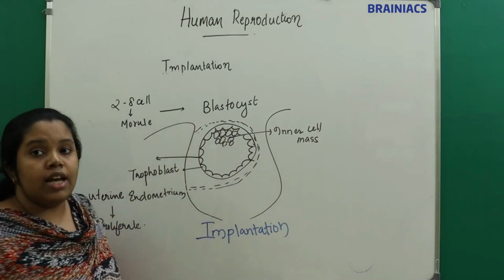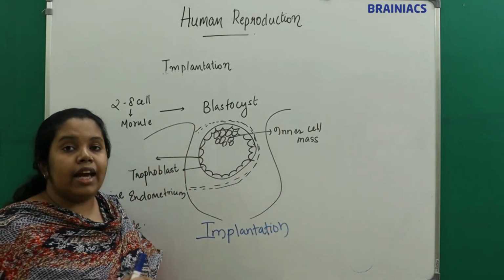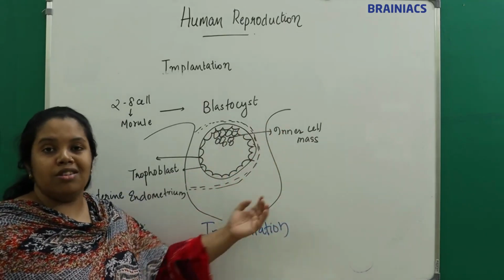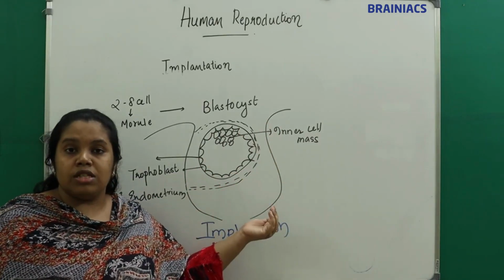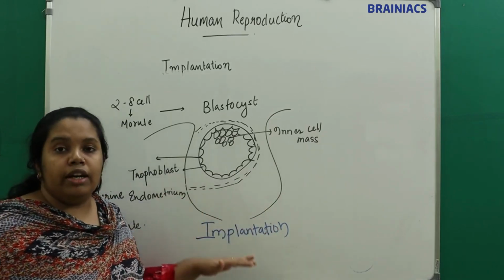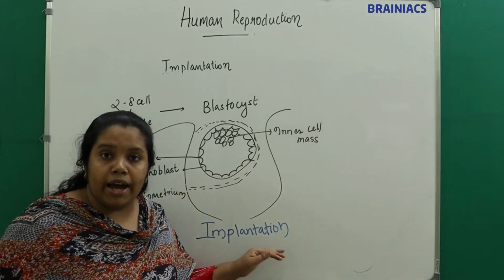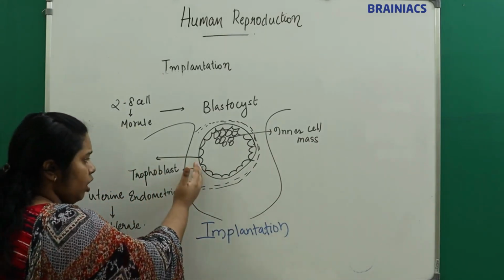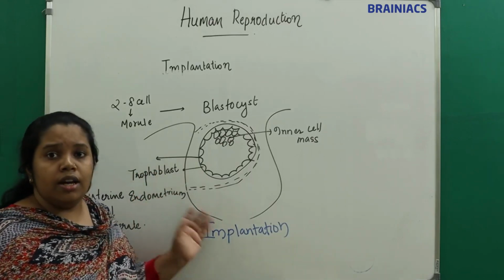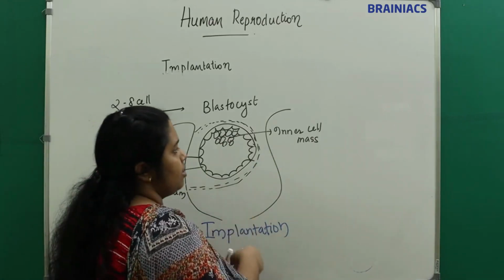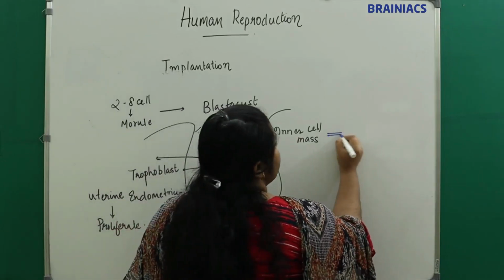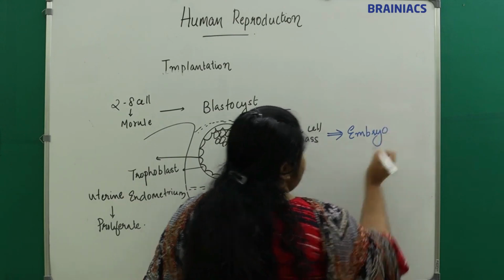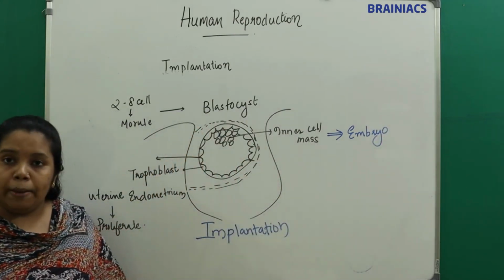That process is called implantation, where the blastocyst gets attached to the uterine wall and the uterine wall proliferates around the blastocyst, making the blastocyst implanted to the uterine wall. Understand? Implantation, right? So this trophoblast will get attached to the uterine wall. And what about the inner cell mass? This inner cell mass will develop into the embryo.